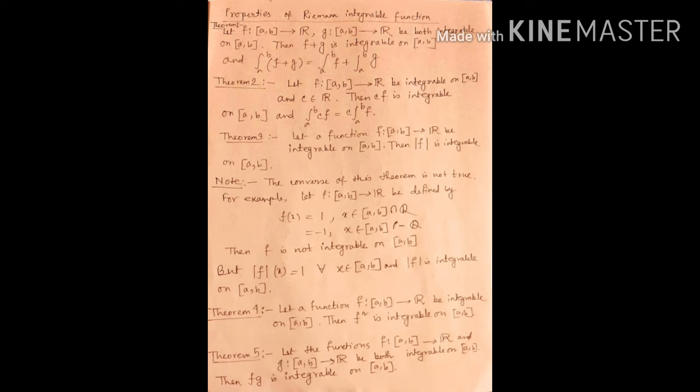Theorem 2. Let f: [a, b] → R be integrable on [a, b] and c belongs to R. Then cf is integrable on [a, b], and the integral from a to b of cf is equal to c times the integral from a to b of f. Theorem 3. Let a function f: [a, b] → R be integrable on [a, b]. Then |f| is integrable on [a, b].